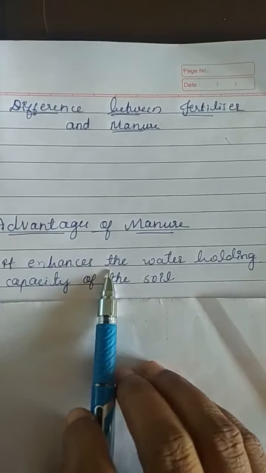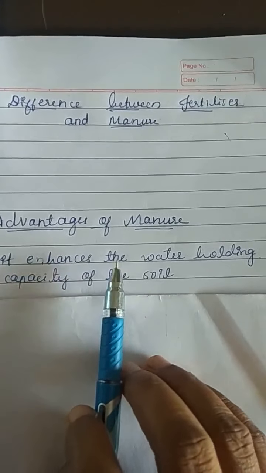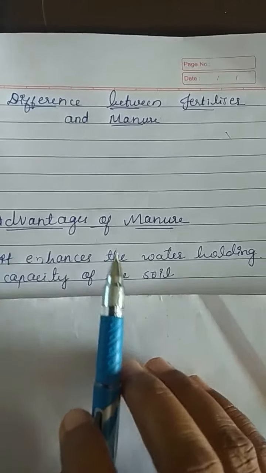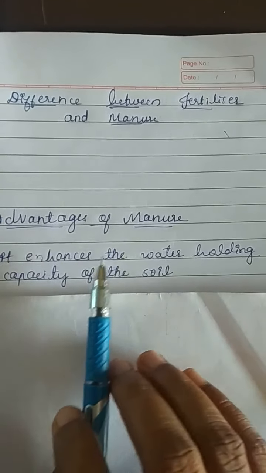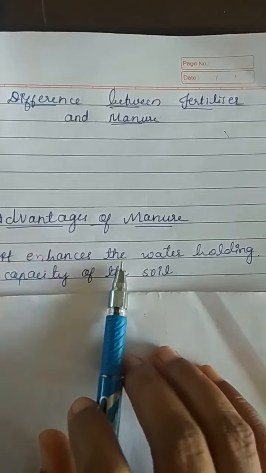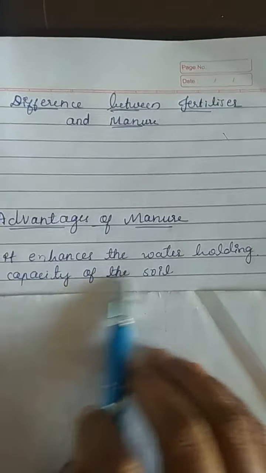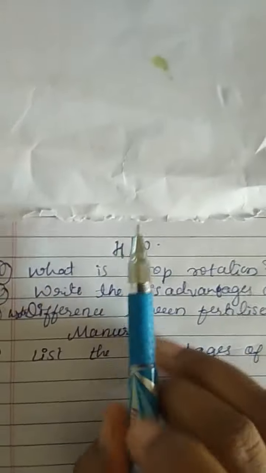It makes the soil porous, due to which the exchange of gases becomes easy. It increases the number of friendly microbes. It improves the texture of the soil. So these are the uses of manure. Hope you have understood today's section.